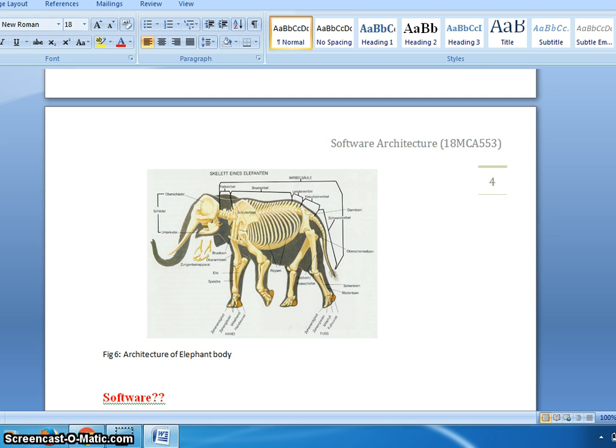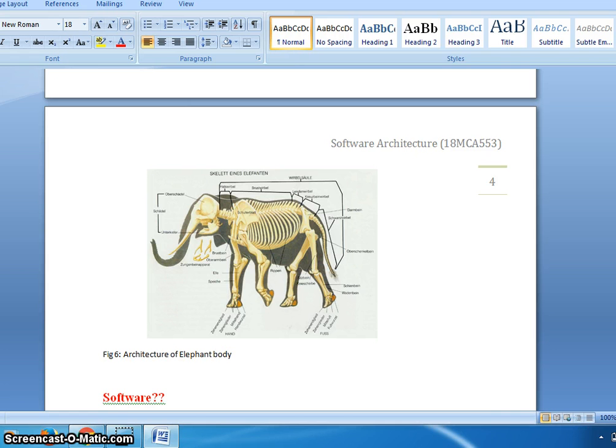After observing all these kinds of architecture, we come to the one point that architecture is a structured design, and it contains different types of elements, and all elements perform their own functionality in order to fulfill the assigned task. This is the architecture.